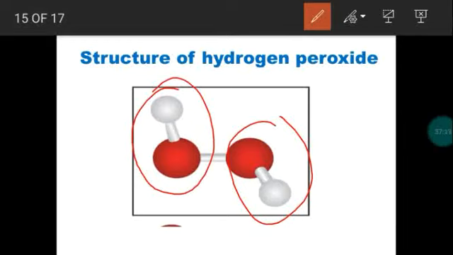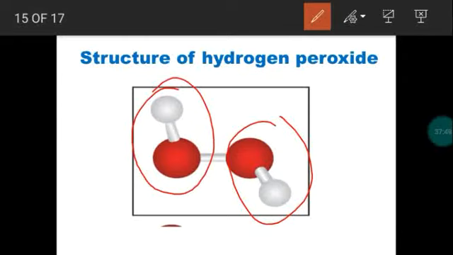And oxygen contains lone pairs of electrons. The electrons which are not involved in bonding are called a lone pair of electrons or unshared pair of electrons. Both the oxygen atoms have lone pairs of electrons. So there will be repulsion. Between these two OH groups, there will be hindrance as well as repulsion. Hindrance is nothing but one will repel another, right?